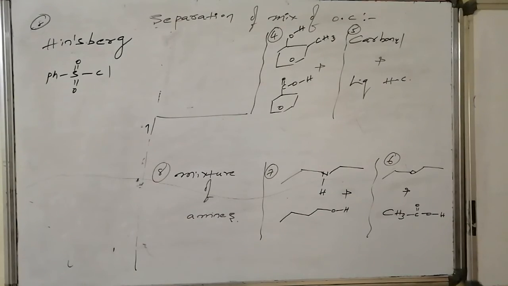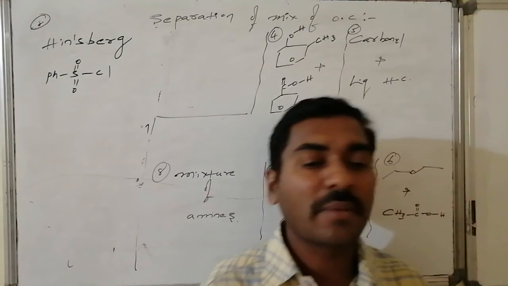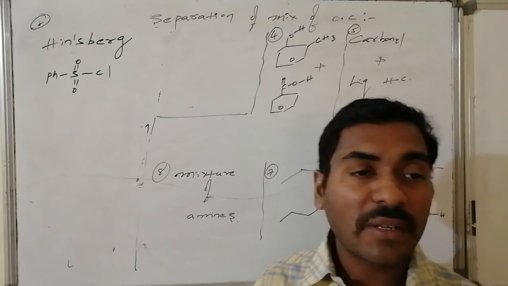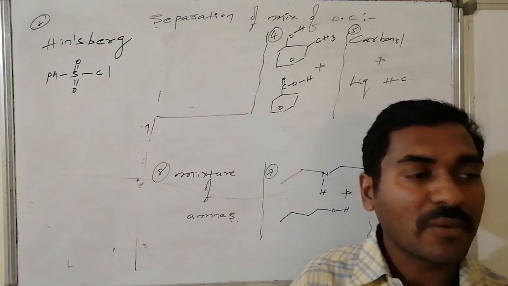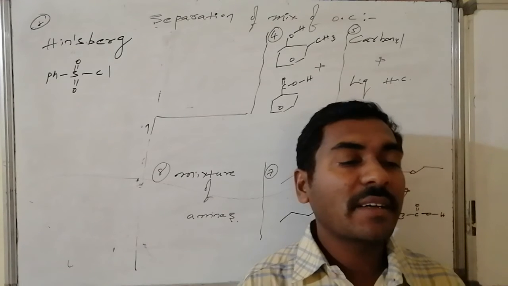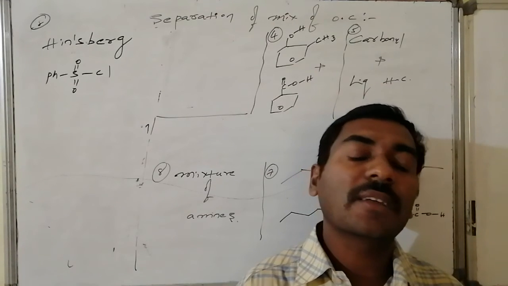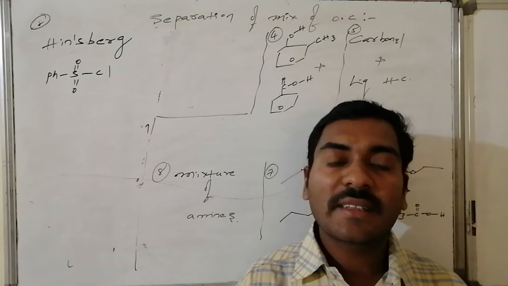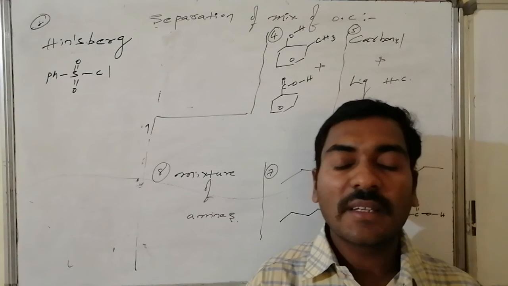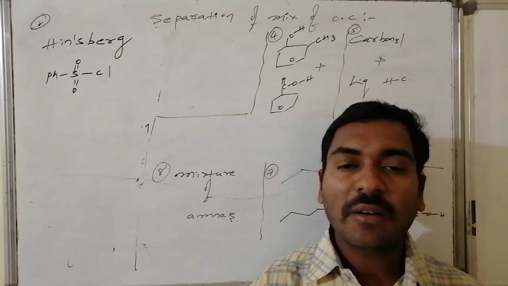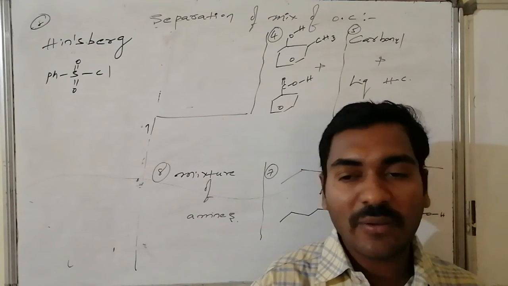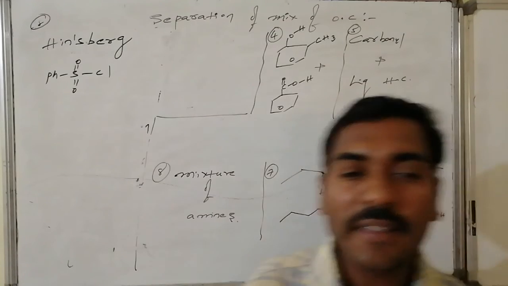A mixture of amines like primary, secondary, and tertiary amines can be separated by a special reagent known as Hinsberg reagent, that is phenyl sulfonyl chloride. Primary and secondary amines combine with phenyl sulfonyl chloride, whereas tertiary amine does not combine. Thus, the tertiary amine which is not combining with phenyl sulfonyl chloride can be separated easily.